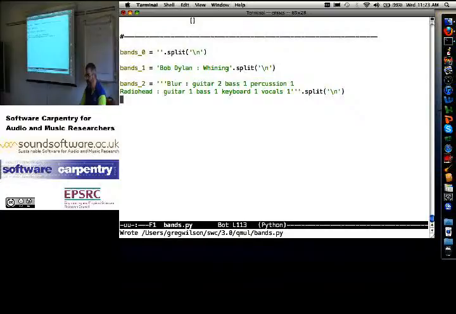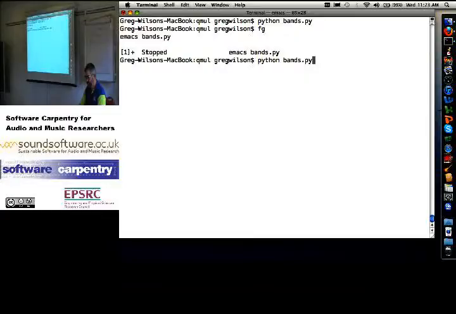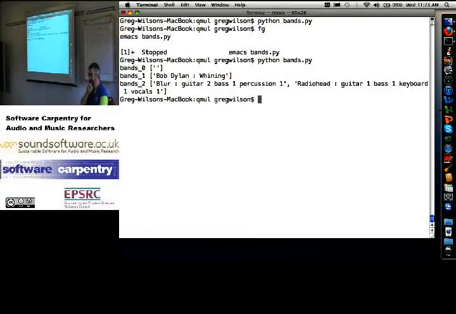What did I just do? Well, let me print bands 0, bands 1, bands 2. Okay. The first one is a list containing the empty string. That's not what I want. Okay, it should be an empty list. The second is a list with one string, but that's what I want. And the third is a list with 2 strings.